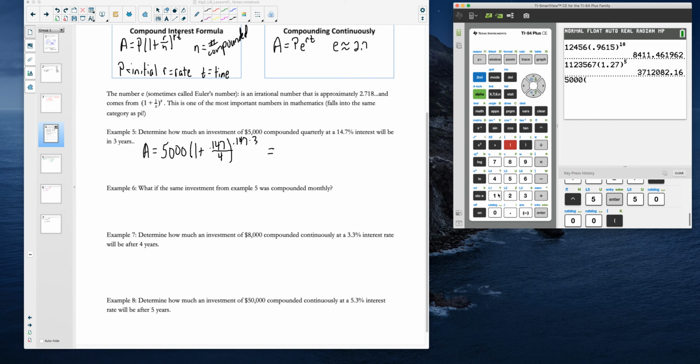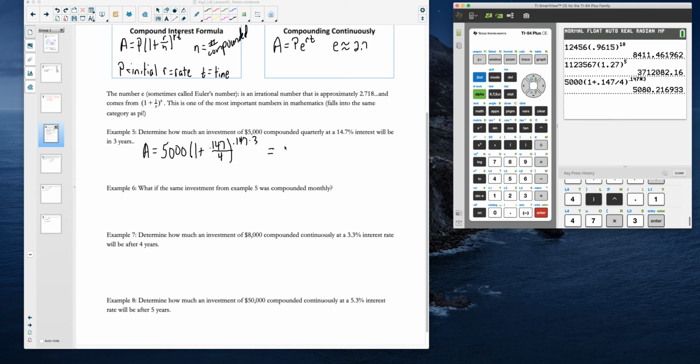And then 1 plus 0.147 divided by 4. All right, and we want to close parentheses, and then we want to raise our parenthesis to a power, and we have 0.147 times 3. Just make sure that that's all up in the exponent with whatever calculator you are using. And if I hit enter, this tells me what it's now worth.